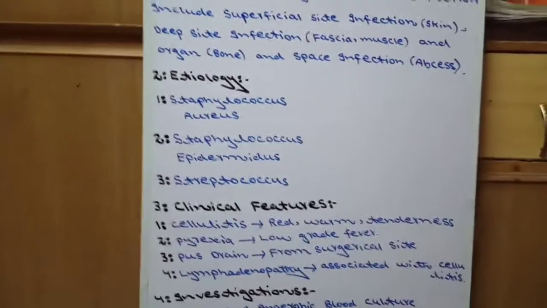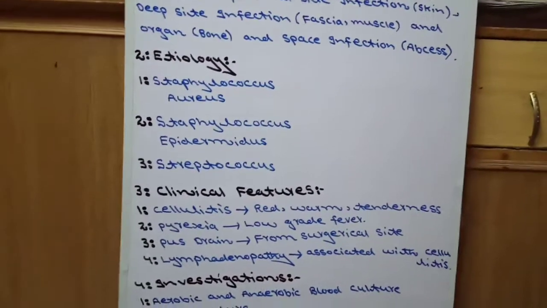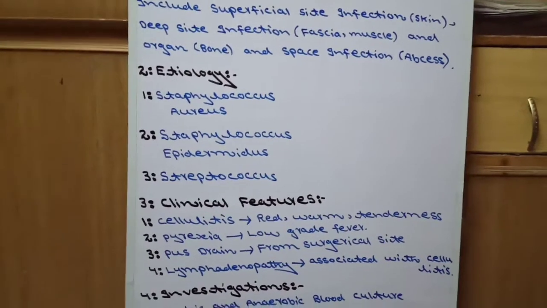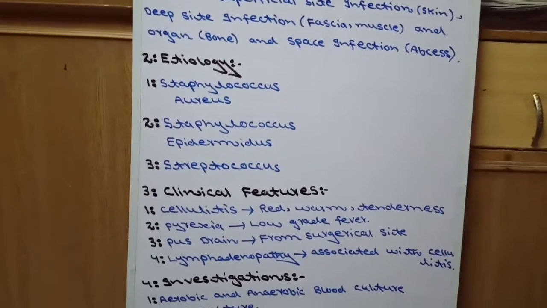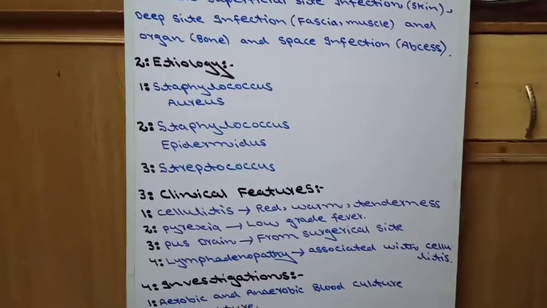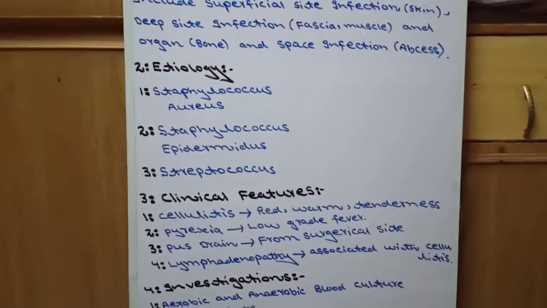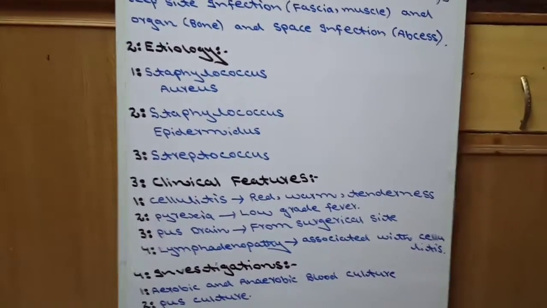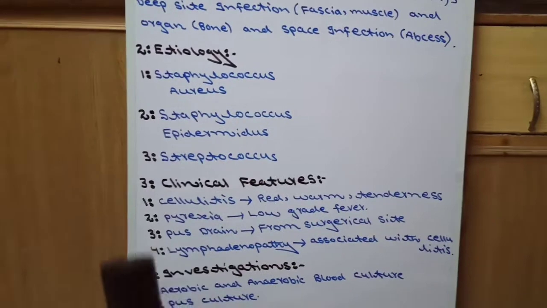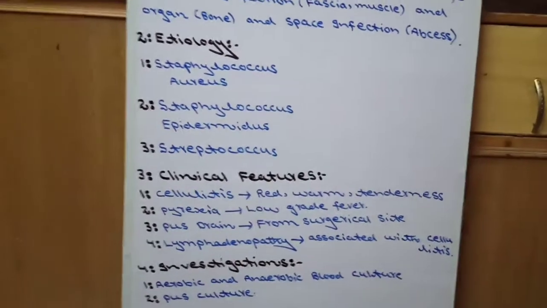Now come to the etiology. For etiology of surgical site infection, bacteria are responsible, and there are two groups of bacteria which are responsible for surgical site infection. Number one is Staphylococcus and number two is Streptococcus.